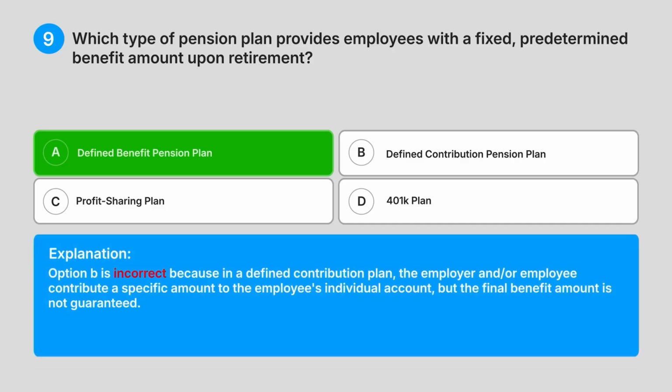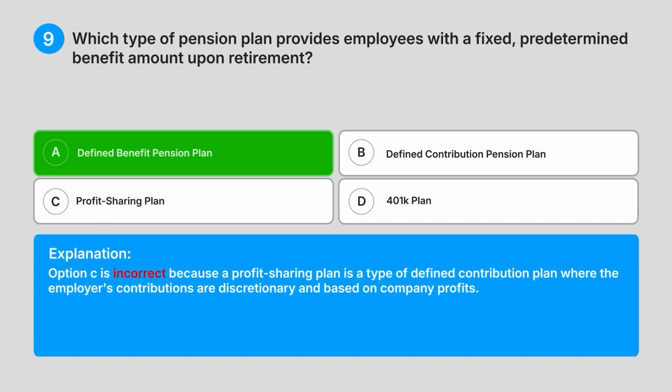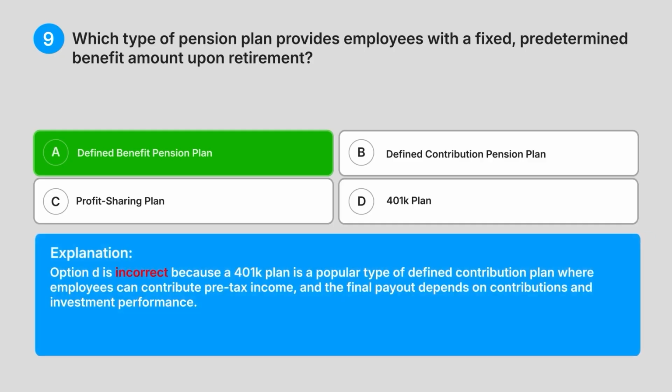Option B is incorrect because in a defined contribution plan, the employer and/or employee contribute a specific amount to the employee's individual account, but the final benefit amount is not guaranteed. Option C is incorrect because a profit-sharing plan is a type of defined contribution plan where the employer's contributions are discretionary and based on company profits. Option D is incorrect because a 401k plan is a popular type of defined contribution plan where employees can contribute pre-tax income, and the final payout depends on contributions and investment performance.